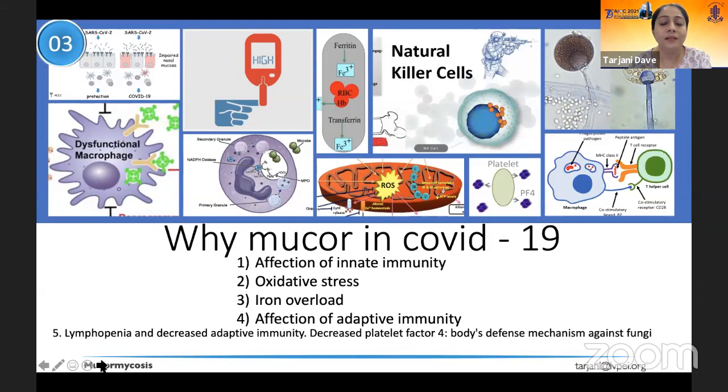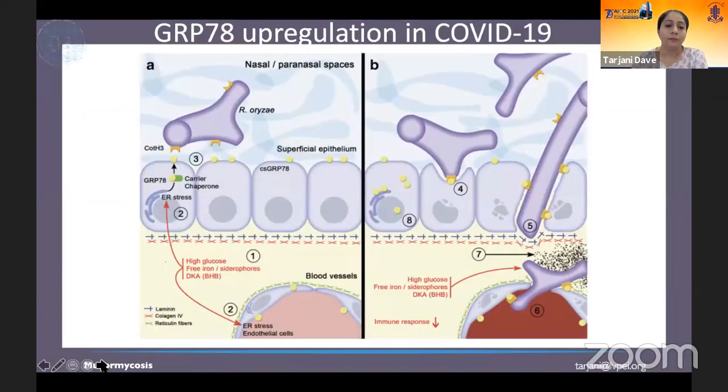And the last part is that all the other arms of adaptive immunity, such as the natural killer cells or say the platelet factor 4, all of these are affected in COVID infection. And hence your innate as well as adaptive immune mechanisms of the body go down, and there are substances circulating in the blood such as iron, which Mucor loves, and hence we are seeing more incidence of mucormycosis in patients who have suffered from COVID-19.